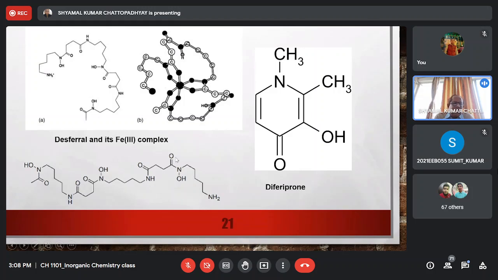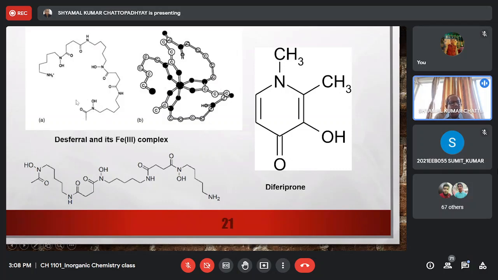So three hydroxamic acid moieties are there, and you can see that these hydroxamic acid moieties react with the ferric iron and it coordinates ferric in a hexadentate fashion, very strong coordination. And ultimately it chelates the ferric ion and it takes out the ferric ion. The hydroxamic acid moiety is more clearly visible here.